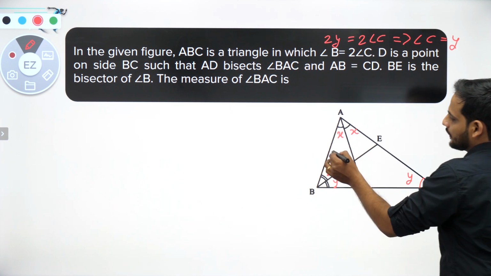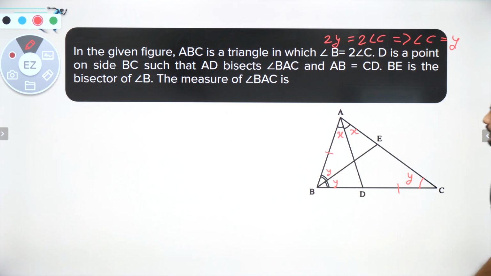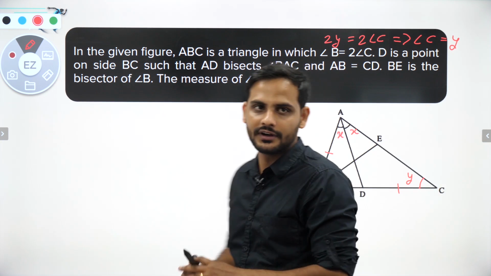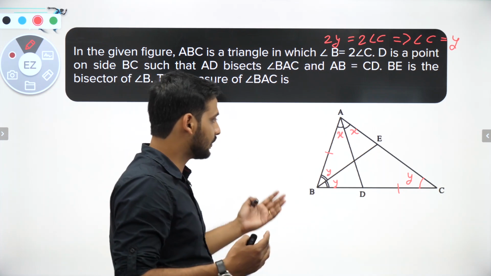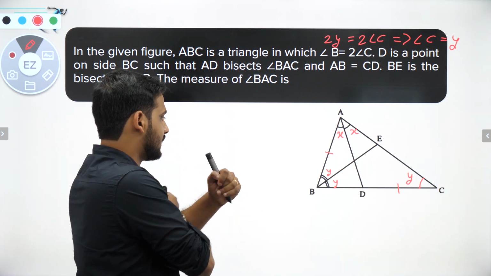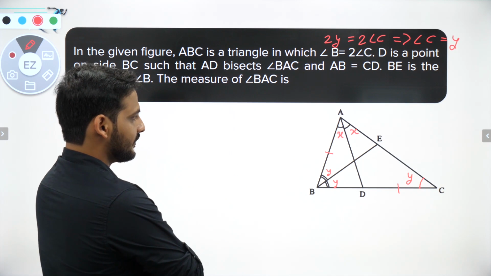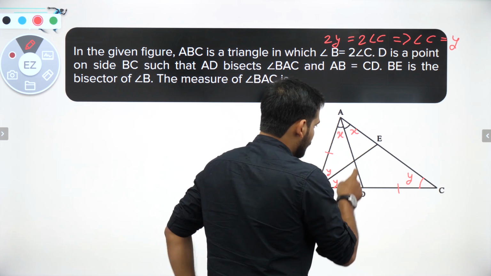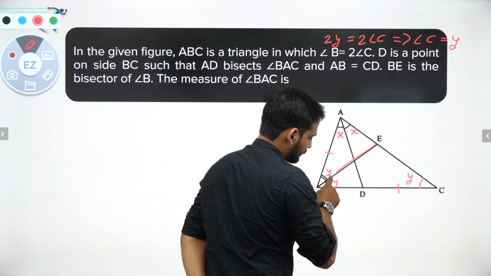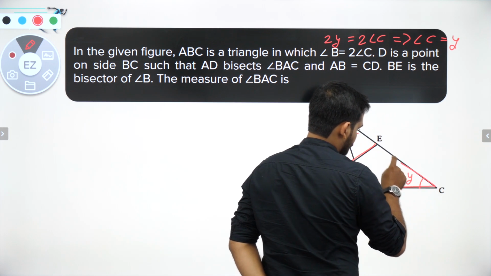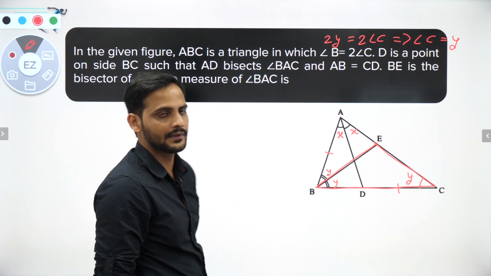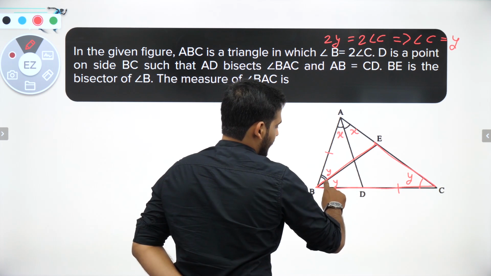Then they have told one more thing, that AB is equal to CD. That is the information. Am I missing any information yet? No sir, nothing. All the information which is given in the question, you have noted down. So the main logic behind noting down all the information on the diagram is that now you can see it carefully. Children, if you see carefully, just focus on this part. Do you get something? As you can see, angle Y is equal to angle Y.